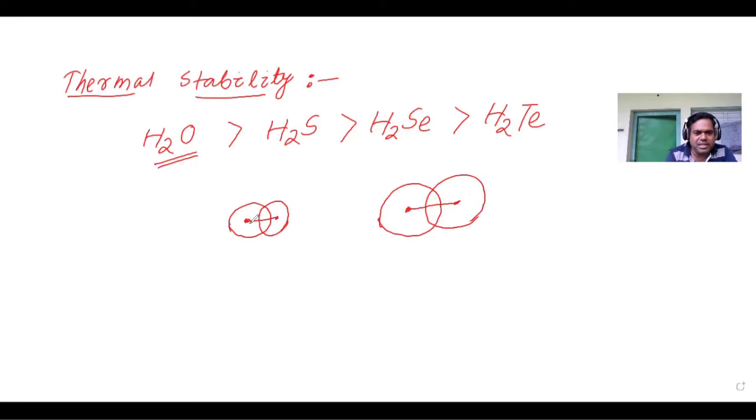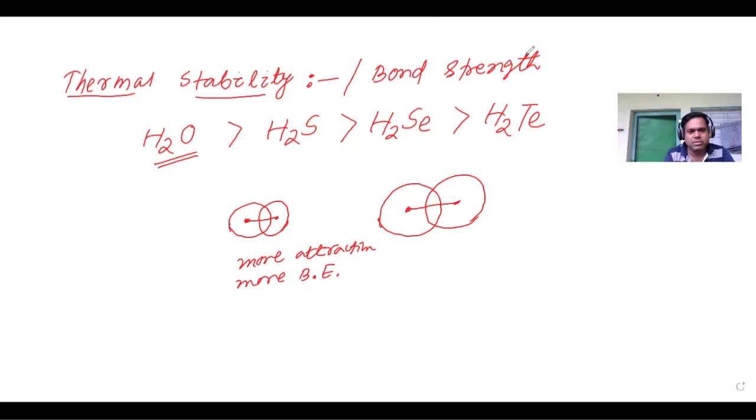For small atomic size, there is more attraction, so more bond energy or more thermal stability. Thermal stability, or we can say bond strength. The larger the size, the less the bond strength, and the less the thermal stability.